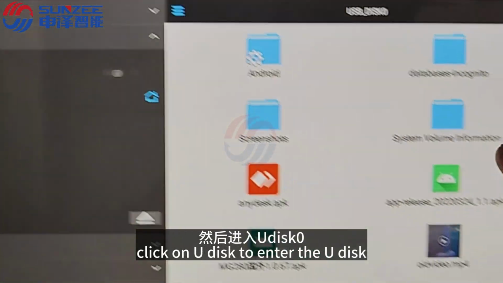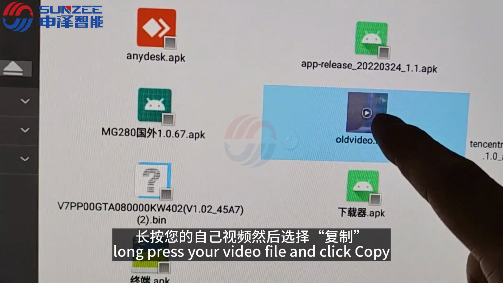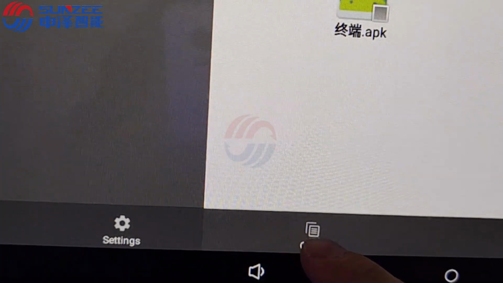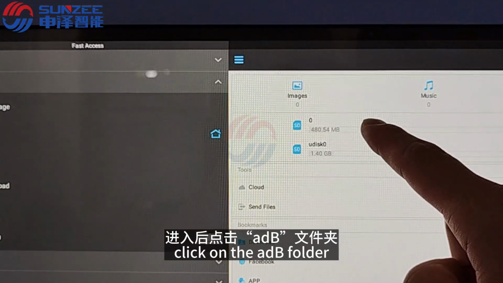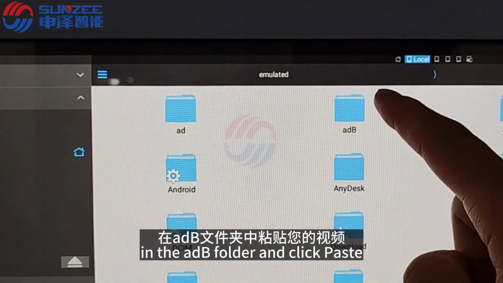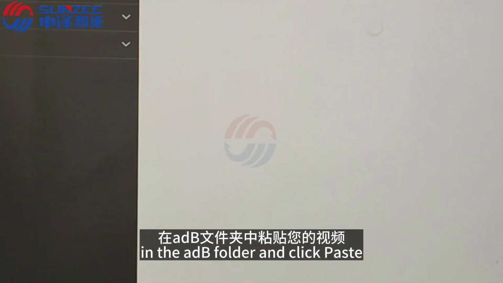Click on U-Disc, enter the U-Disc. Long press your video file and click Copy. Click on Homepage. Click Zero Disk, click on the Add folder and click Paste.